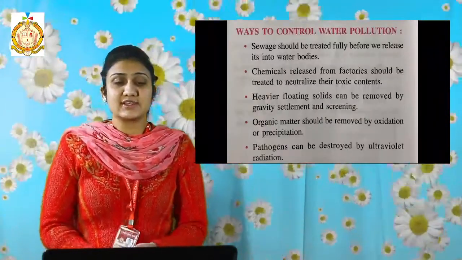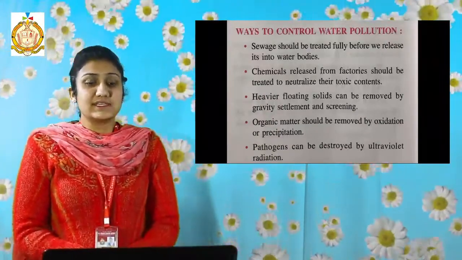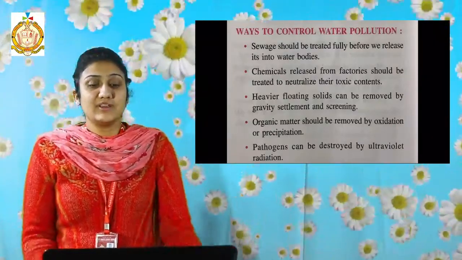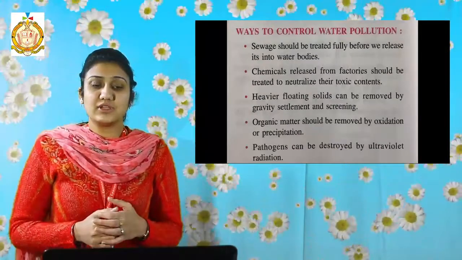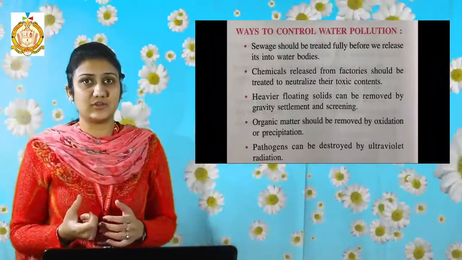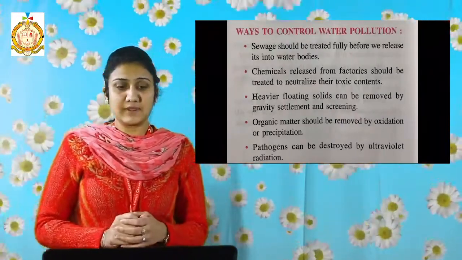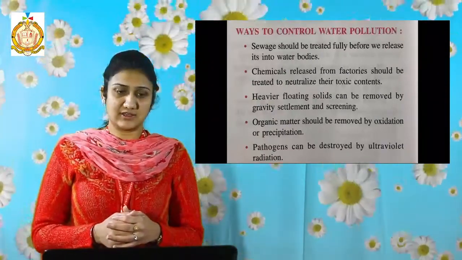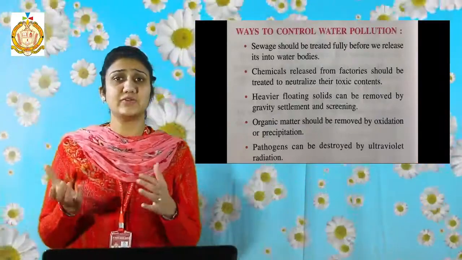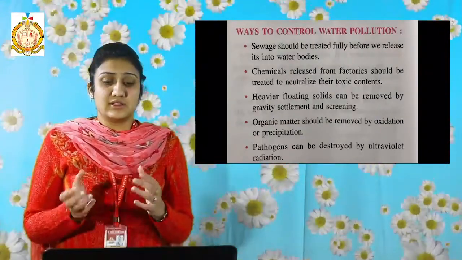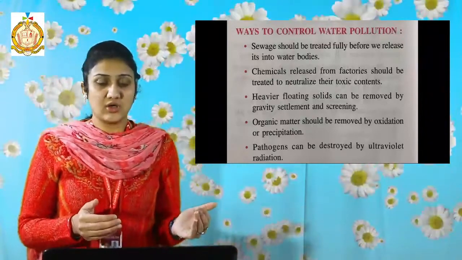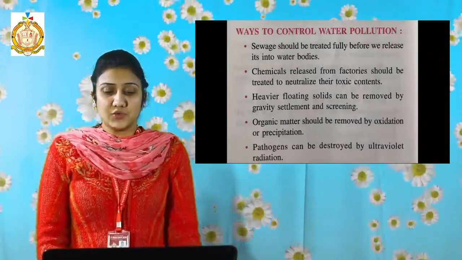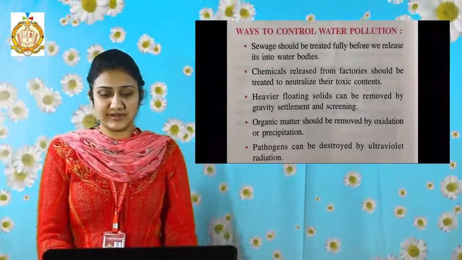Next we shall discuss some ways to control water pollution. Sewage should be treated fully before we release it into water bodies. Chemicals released from factories should be treated to neutralize their toxic content. Toxic content means poisonous content. Heavier floating solids can be removed by gravity settlement and screening. Organic matter, that is matter from living beings, should be removed by oxidation or precipitation. Pathogens can be destroyed by UV radiation, that is ultraviolet radiation.